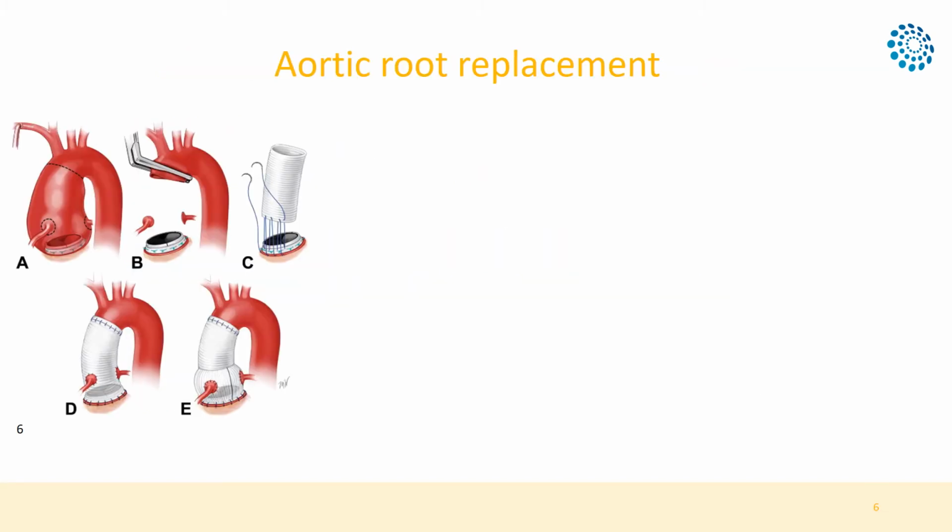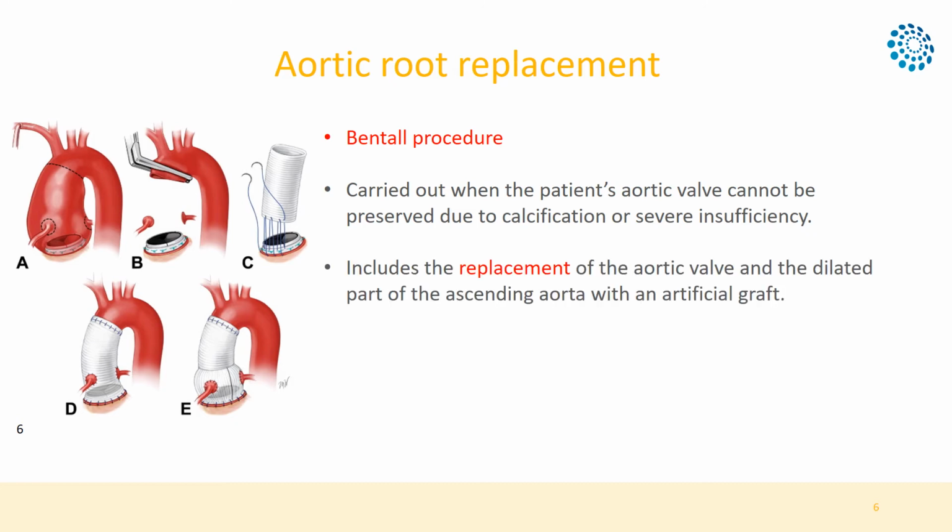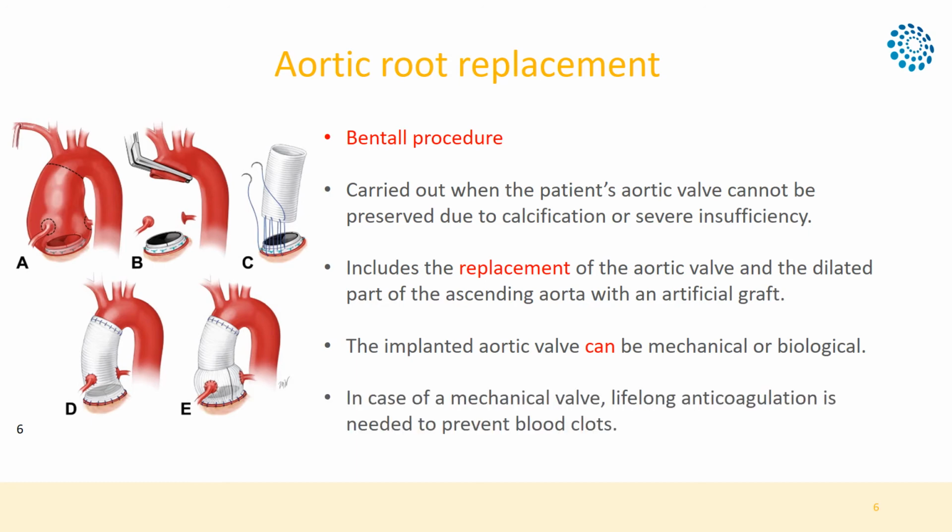The main aortic root replacement procedure is the Bentall one. It's chosen when the patient's aortic valve cannot be preserved due to calcification or severe insufficiency. During the surgery, the aortic valve and the dilated part of the ascending aorta are replaced with an artificial graft. Based on certain criteria, the implanted valve can be mechanical or biological. When a mechanical valve is implanted, lifelong anticoagulation is necessary to prevent blood clot formation. The main steps of the operation are shown in the figure.